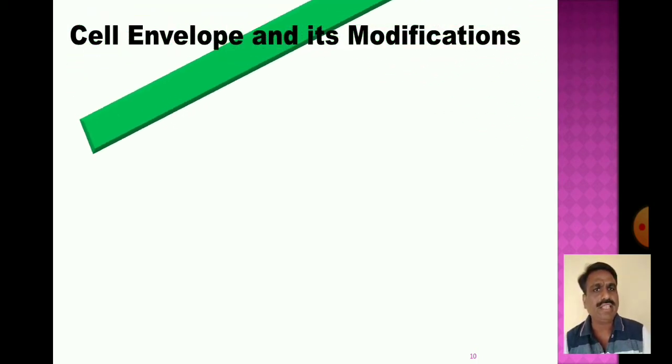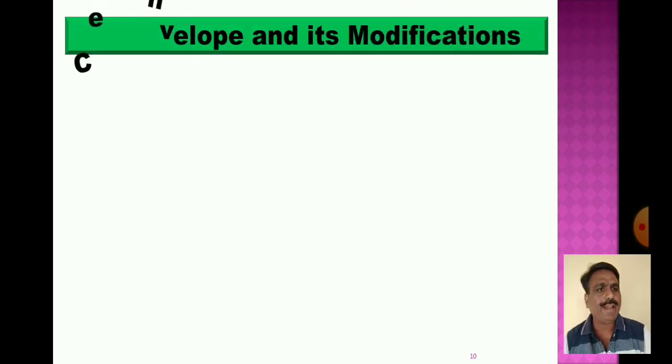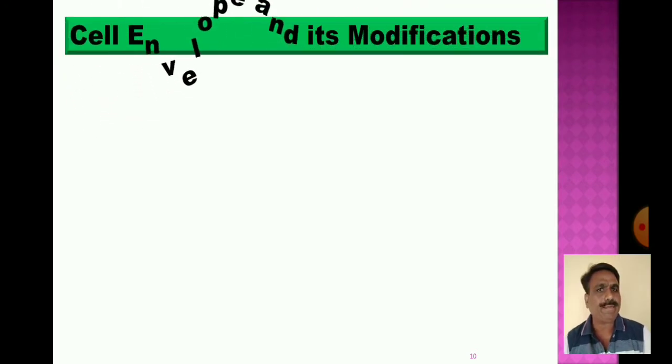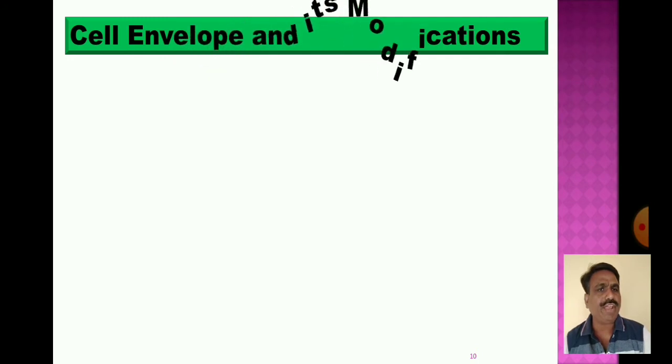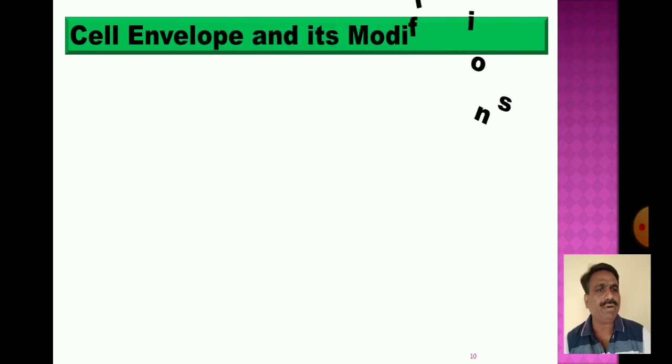Now we go to a brief discussion of the prokaryotic cell, the cell envelope and its modifications. The prokaryotic cell has a cell envelope, and its modification is as per the requirement, as per the need of performing functions inside the organism.